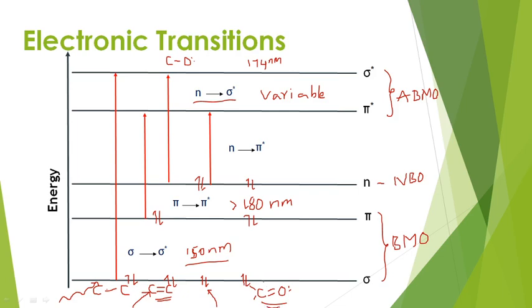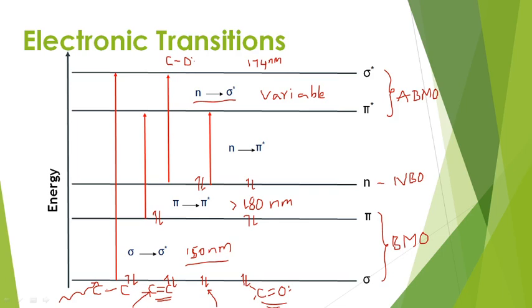There is a possibility of pi to pi star transition also, because pi electrons are also present here. So there is a chance of getting n to pi star as well as pi to pi star. Because of the lower energy requirement, we consider n to pi star. Of course, there is a presence of pi to pi star also in the case of polar unsaturated compounds.